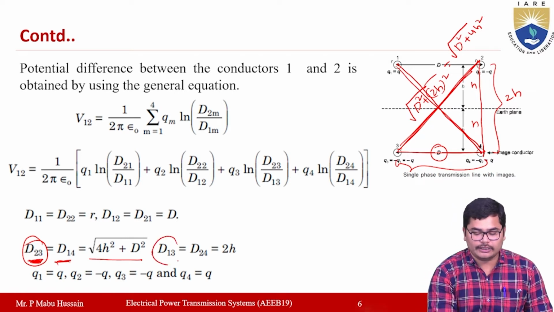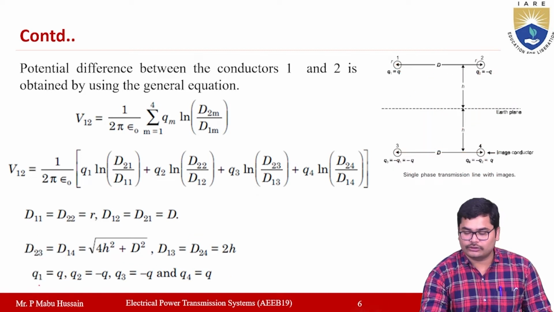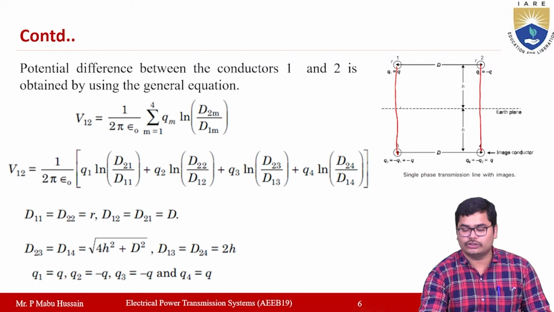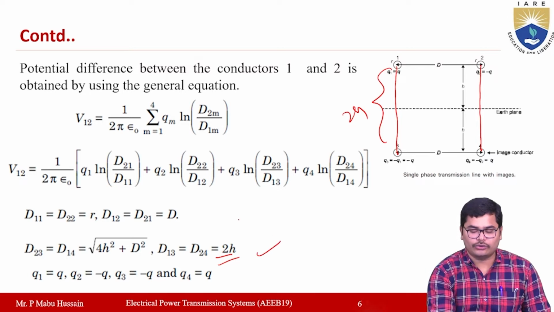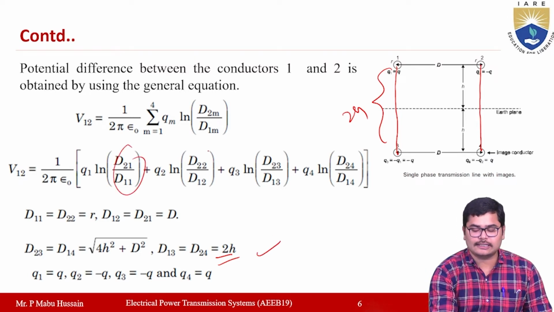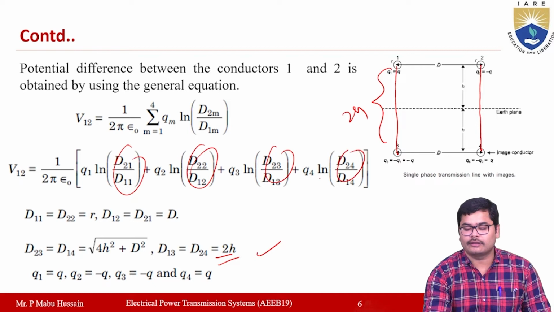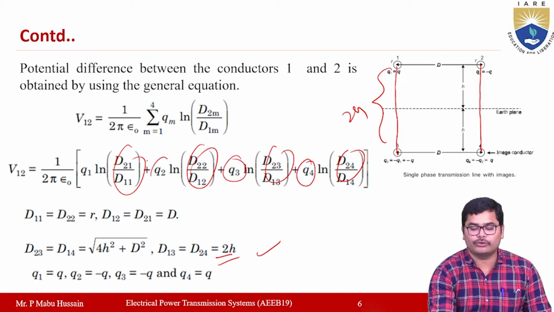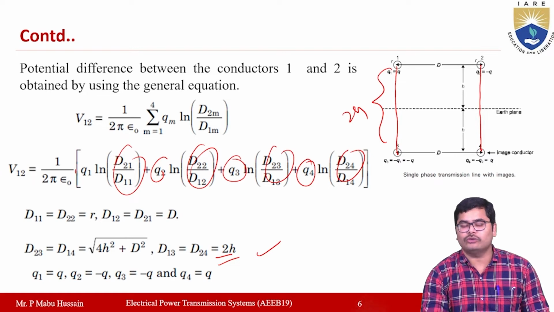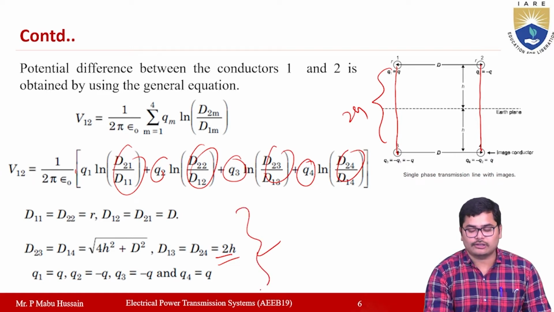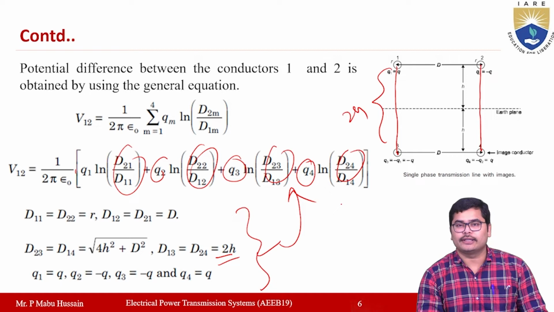And D13 and D24, if you observe from the figure, 13 and 24, the total value will be equal to 2h. Now you have all the distances, and you also have the values of Q1, Q2, Q3, Q4. You now have to substitute all these values in this equation.